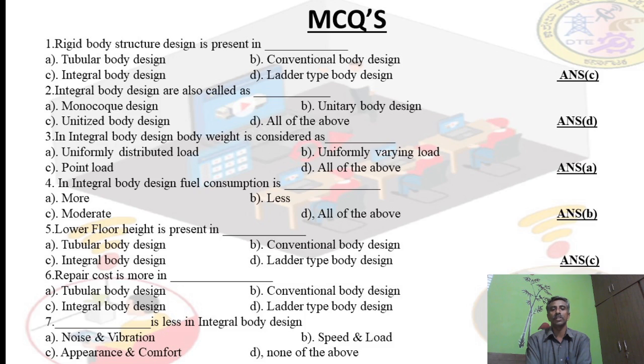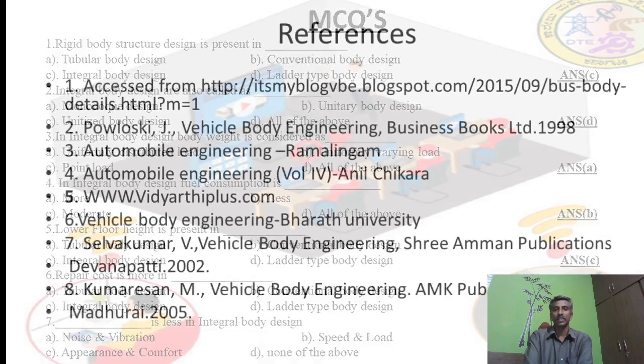Next, the seventh one is dash is less in integral body design. See here, noise and vibration, appearance and comfort, and speed. Less means noise and vibrations are less in this type of body construction.